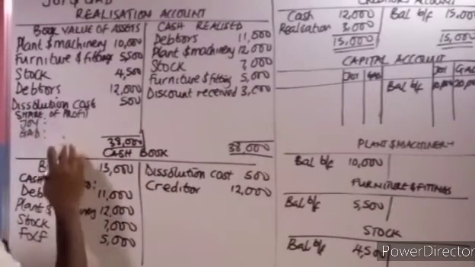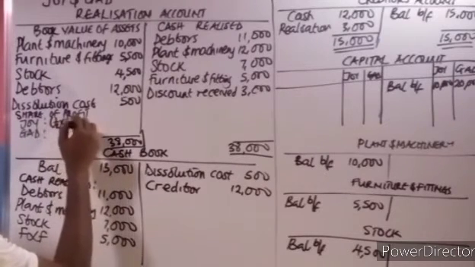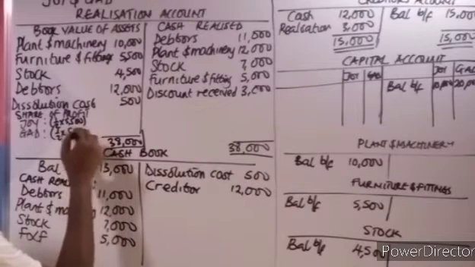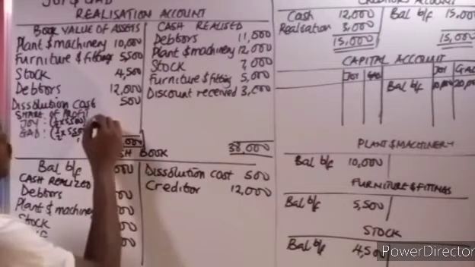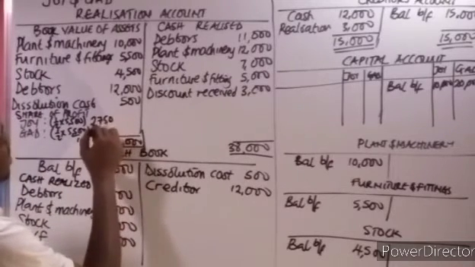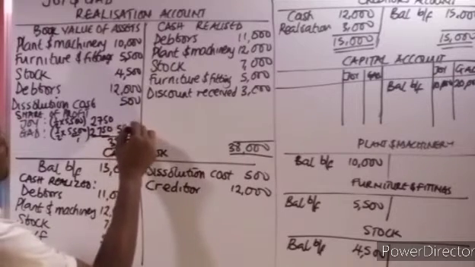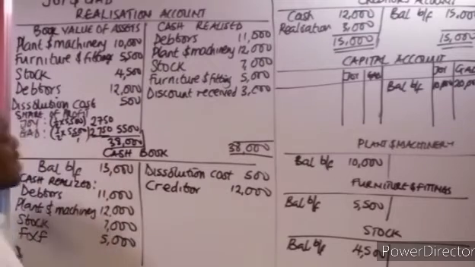We are going to share it between them, so it will be 1/2 times 5,500. That's half, giving 2,750 and 2,750. When we add, we have 5,500.